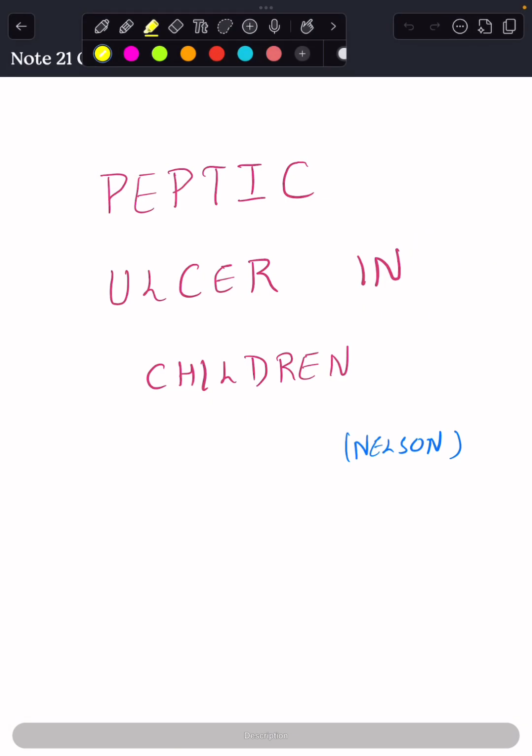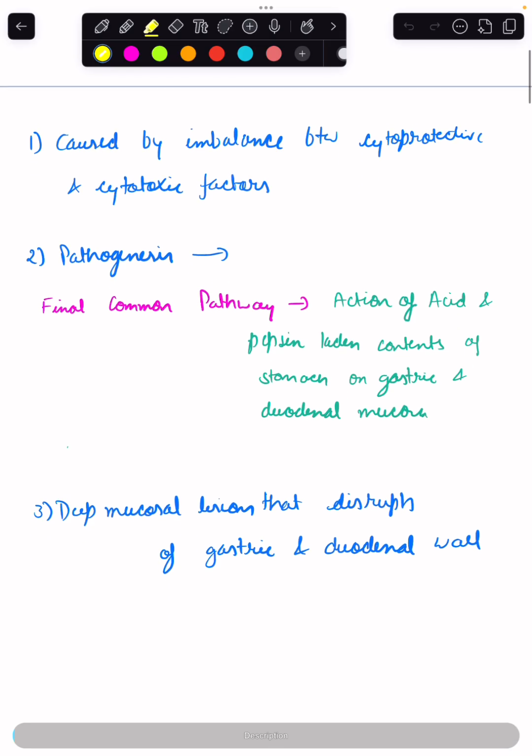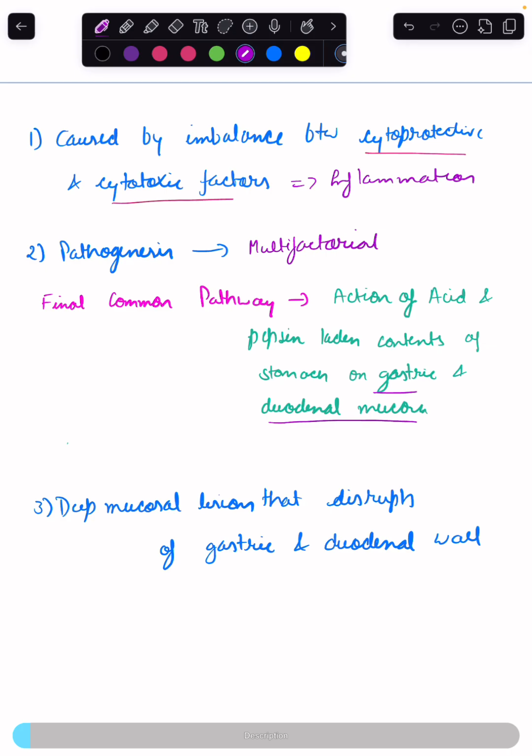Today we are going to discuss peptic ulcer in children. Now, peptic ulcer is usually caused by imbalance between the cytoprotective and cytotoxic factors, which leads to inflammation. Now, the pathogenesis is multifactorial, but it includes the final common pathway where there's the action of acid and pepsin-laden contents of the stomach on the gastric and duodenal mucosa and the inability of the mucosal defense to allay those effects.